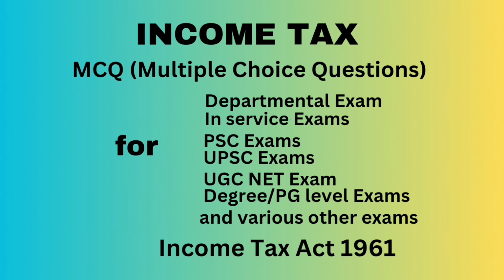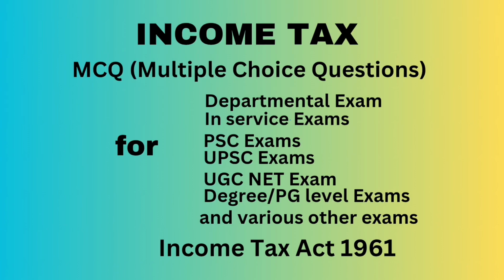Question number 14. A subsidy received from the tea board by an assessee carrying on the business of growing and manufacturing tea for replantation or replacement of tea bushes is dash. Answer, exempt. Question number 15. Dividend received by a company from the domestic company is dash. Answer, exempt.